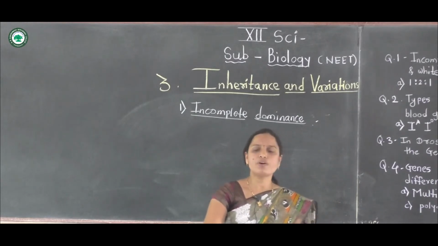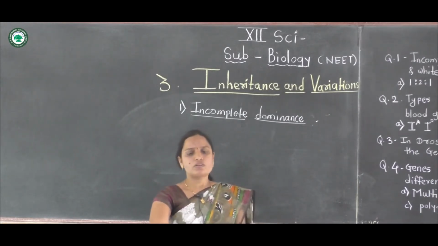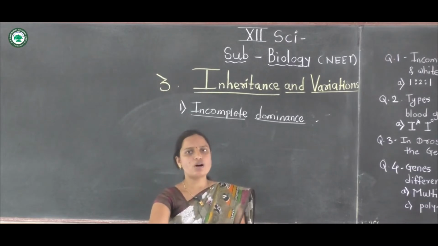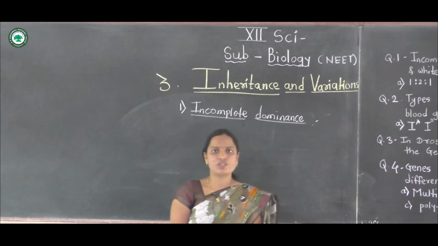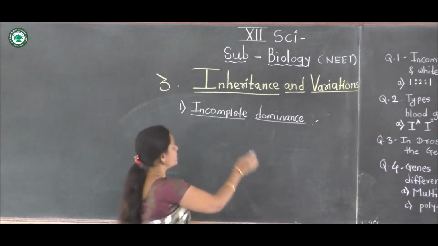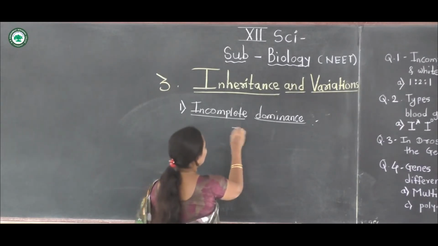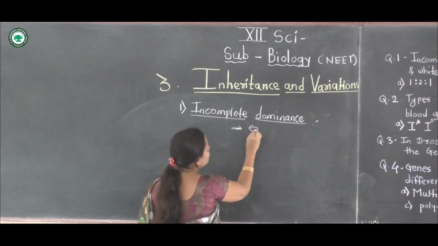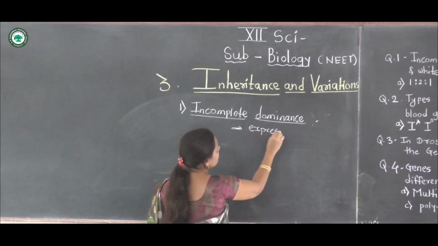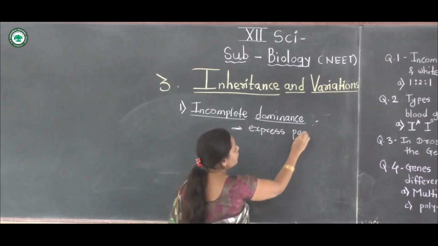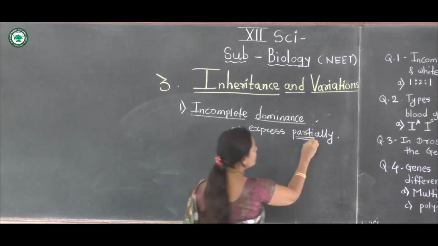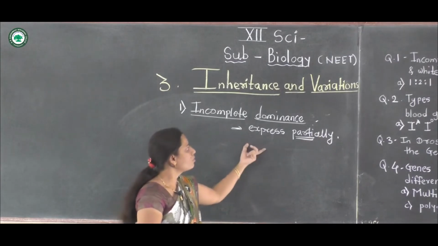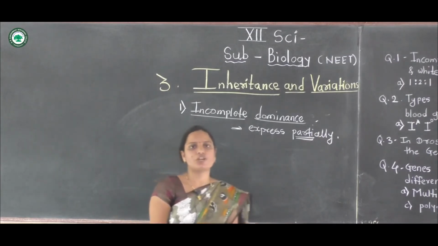Incomplete dominance means both the alleles, or allelomorphic pairs, are expressed partially. This expression is partial.